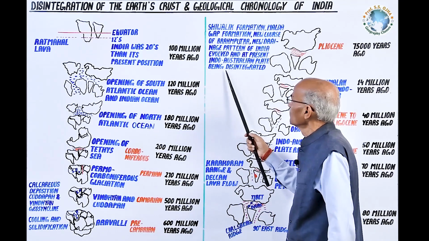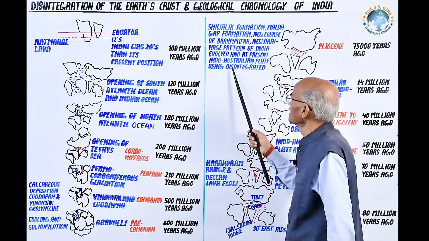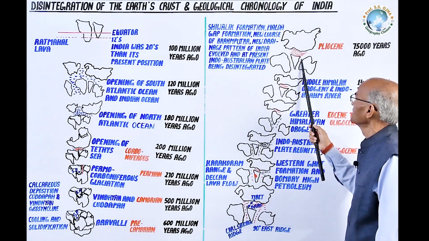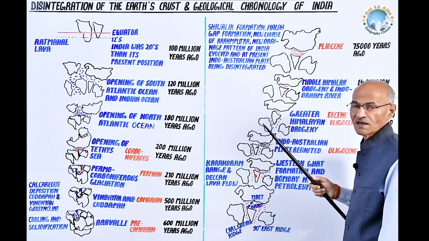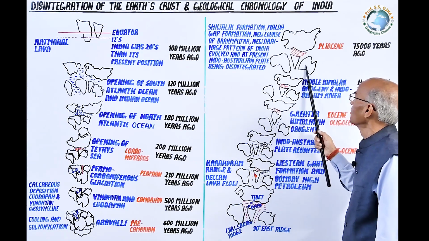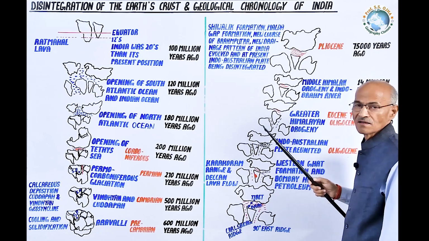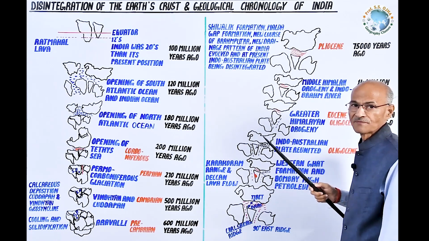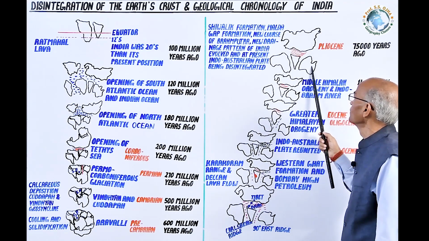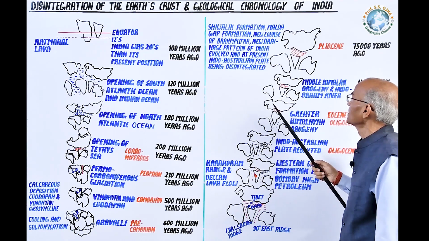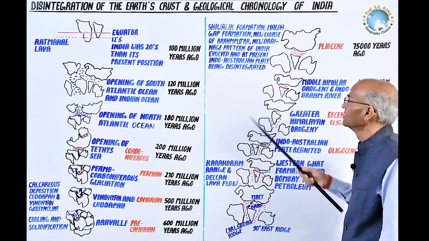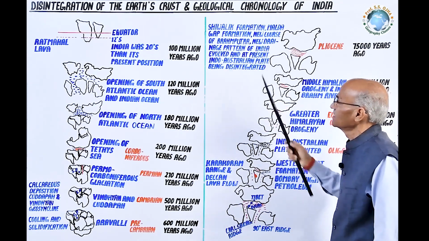Likewise, one more geological incident took place, that is, the Indo-Australian plate disintegrated. At present, this 90 East Ridge is very much active, evidenced by the active volcano at Barren, and now this gap is widening. Thus, the width of the Bay of Bengal is also widening, and the Australian plate is moving northeastward, and this Indian plate also. Thus, this is the present tectonic activity, and all these points are very important.